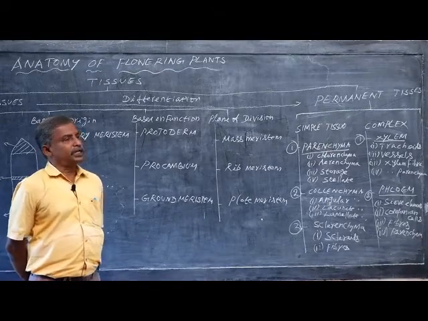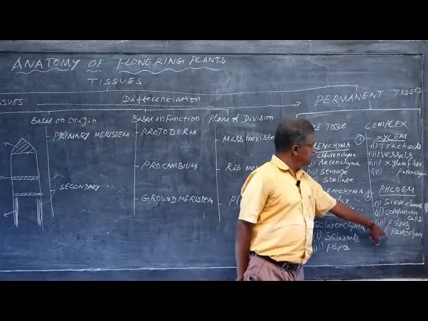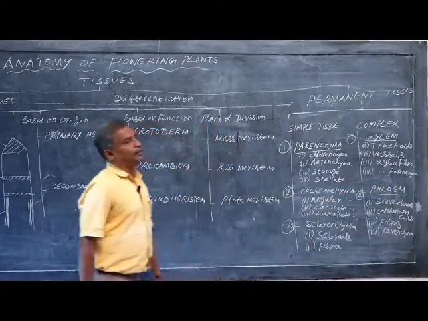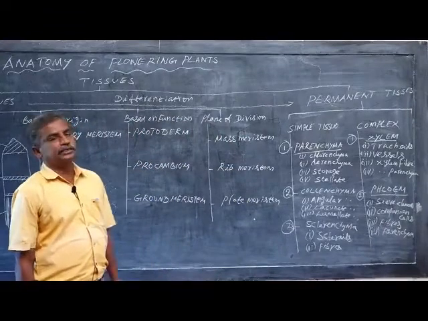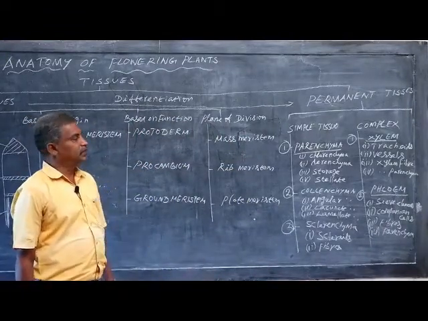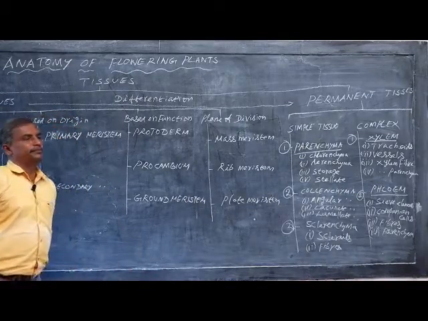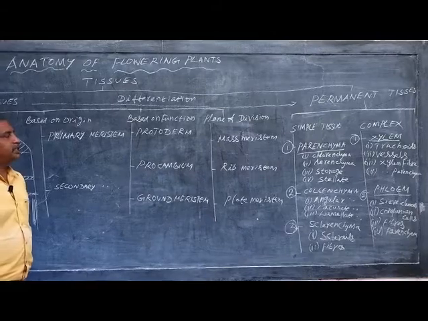Then vascular tissue. In vascular tissue also, parenchyma is present. If the parenchyma is present in xylem, it is called xylem parenchyma. If it is present in phloem, it is called phloem parenchyma. So, in the whole plant body, this parenchyma is found.